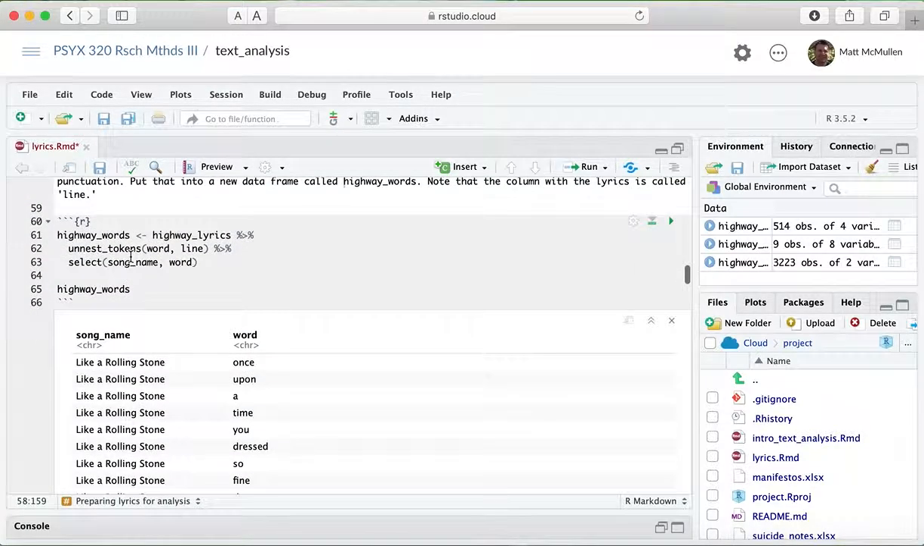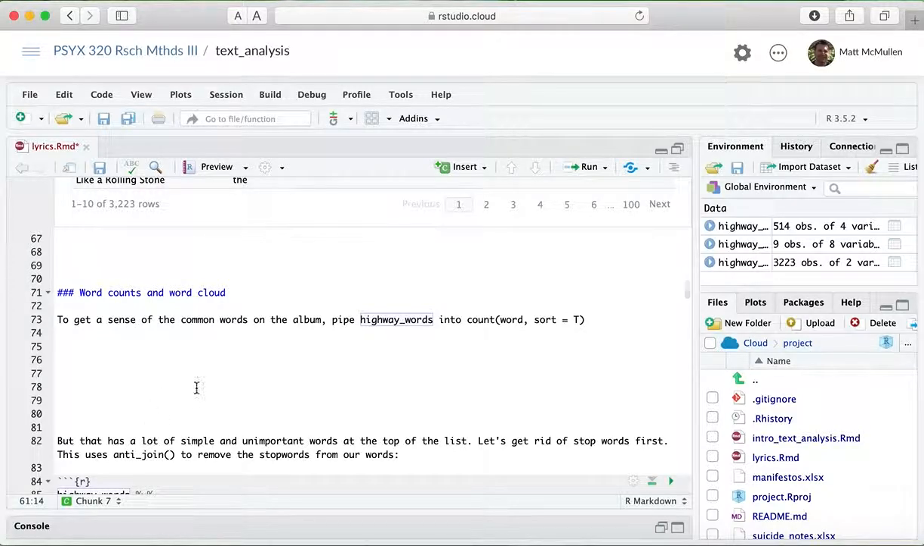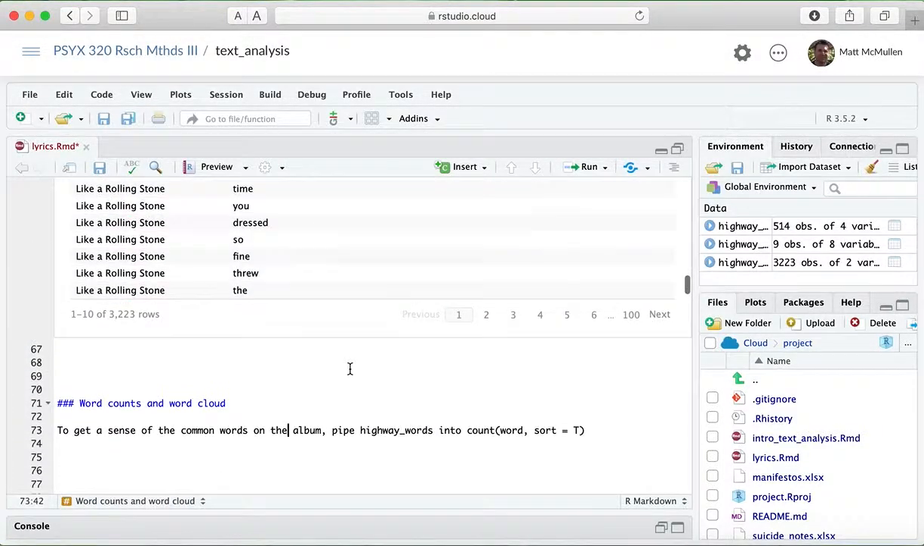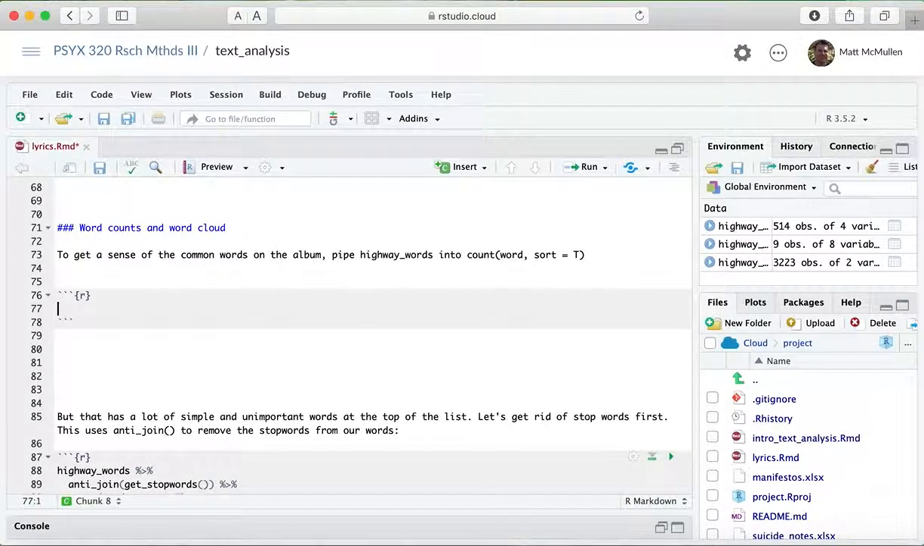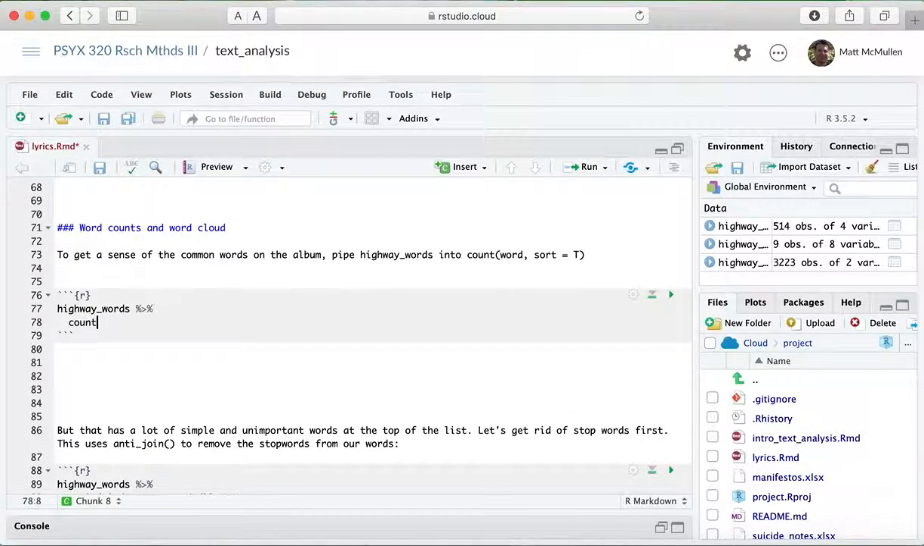And we put it into a new object called highway words to distinguish it from the lyric. So now we've just got one word per line. And so it says to get a sense of the common words on the album, pipe highway words into a word count, and we called it word, and I'm going to sort them.